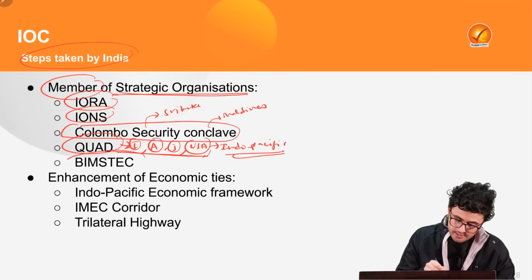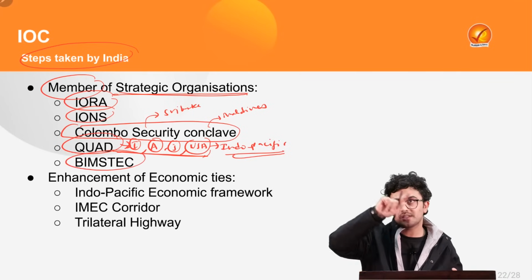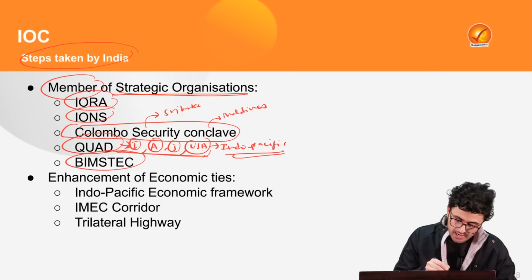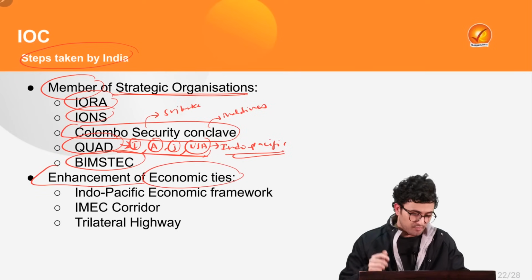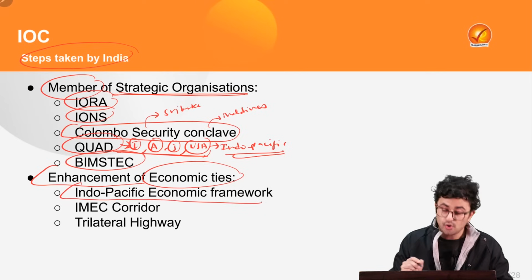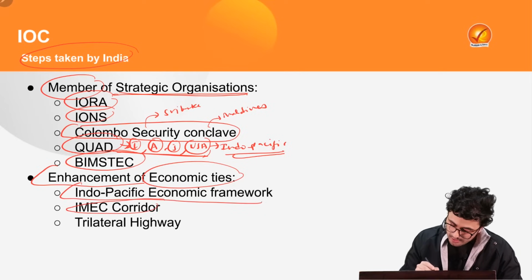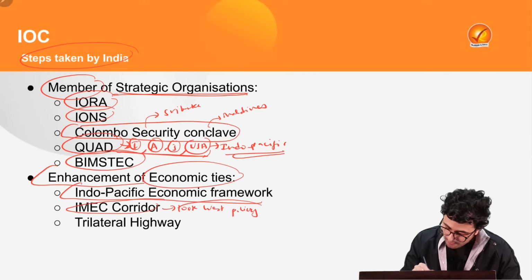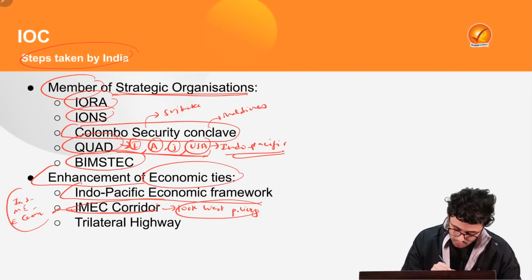Also, India has spearheaded the BIMSTEC program where it has brought the countries surrounding the Bay of Bengal region together to create collaborations. At the same time, India is also enhancing its economic ties in the Indian Ocean region. For example, India is part of Indo-Pacific Economic Framework led by USA. Also, India under its Look West policy has devised the India, Middle East, Europe Economic Corridor.